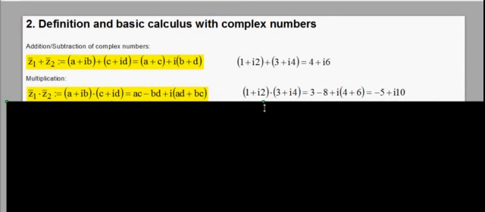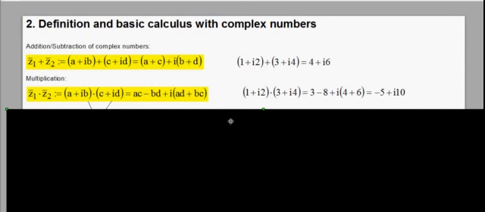Now let's continue with multiplication. If I want to multiply two complex numbers, z1 times z2, this is defined almost like with real numbers, like you would multiply two brackets. First of all, we multiply the brackets: a times c. Then we can multiply i b times i d.